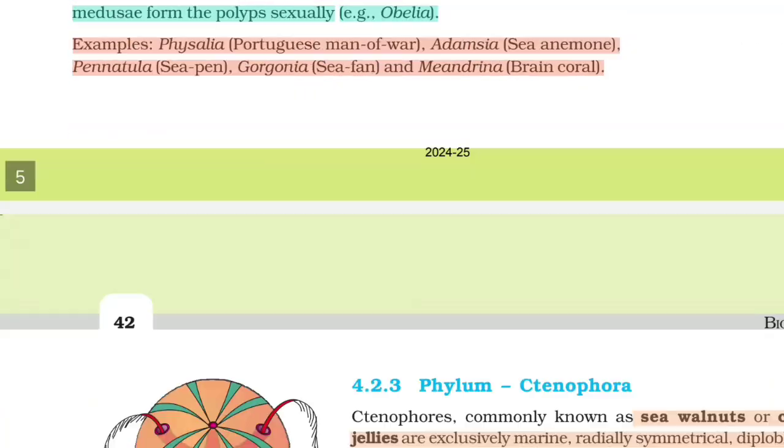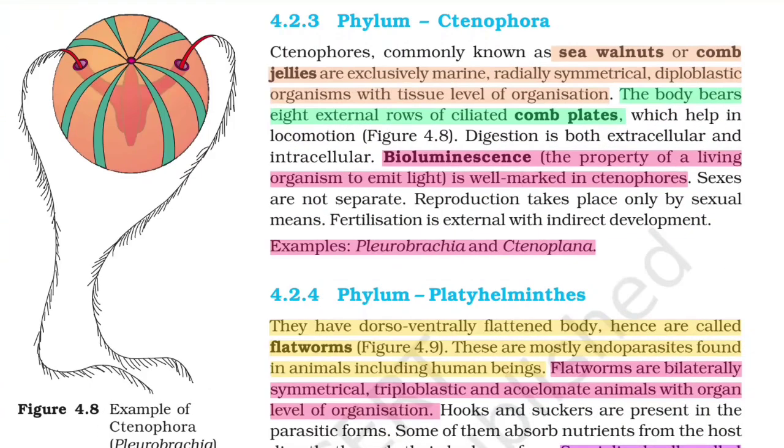Phylum Ctenophora. Ctenophores, commonly known as sea walnuts or comb jellies, are exclusively marine, radially symmetrical, diploblastic organisms with tissue level of organization. The body bears eight external rows of ciliated comb plates which help in locomotion. Figure 4.8. Digestion is both extracellular and intracellular. Bioluminescence, the property of a living organism to emit light, is well marked in ctenophores. Sexes are not separate. Reproduction takes place only by sexual means. Fertilization is external with indirect development.